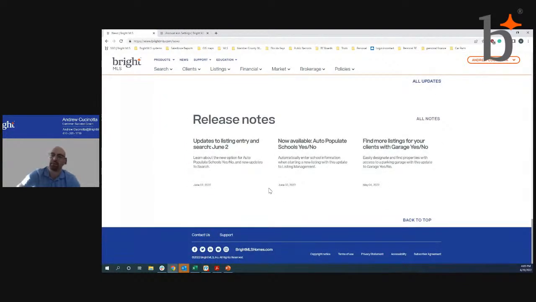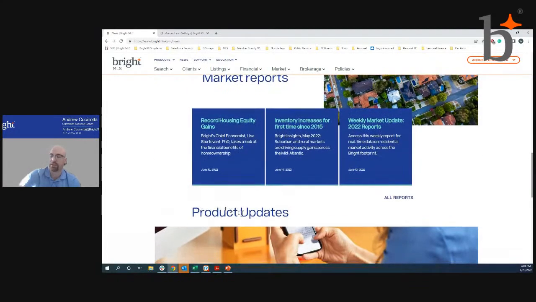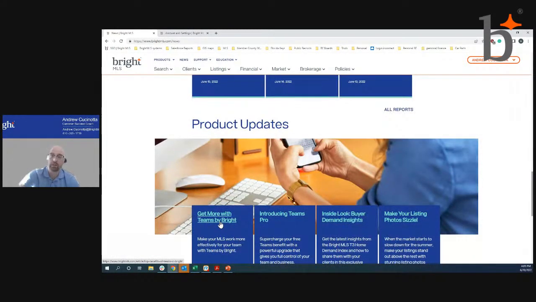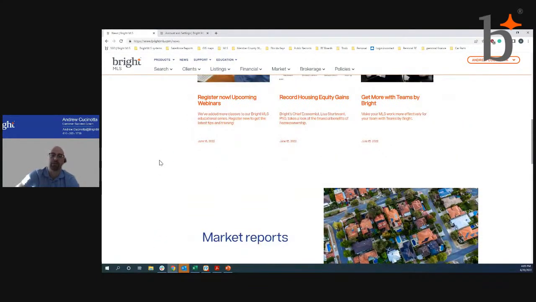I mean, there's a lot of information here, guys, but release notes is going to contain information about what minor or major updates we may have recently released. Okay. Product updates, anything that's going on, like our Teams. Okay. Just added a new rollout there with Teams Pro or Teams Plus. So you have a lot of information here. Again, it's going to help you stay on top of what's going on in Bright, and it'll give you some of those market insights that you can use to repost on your social media to kind of better brand yourself as the market expert for your area.